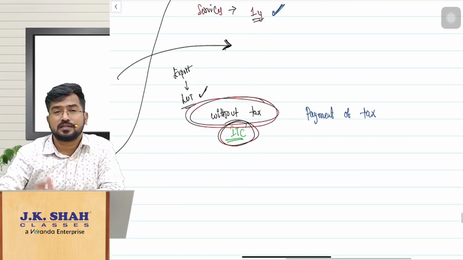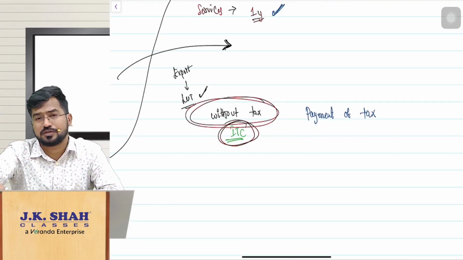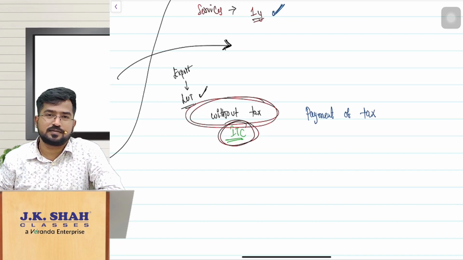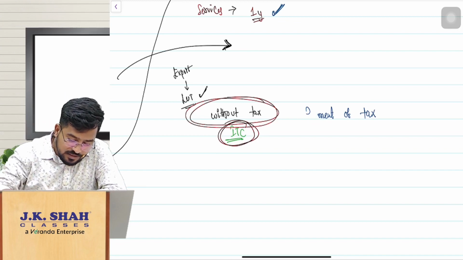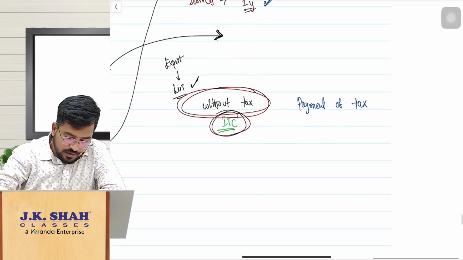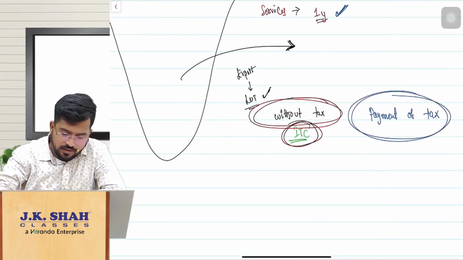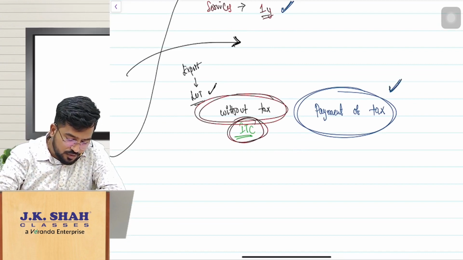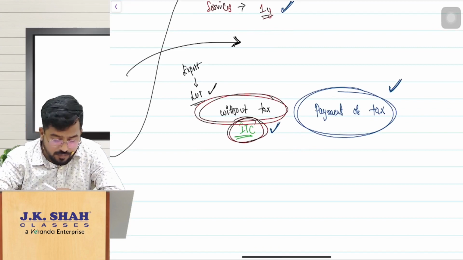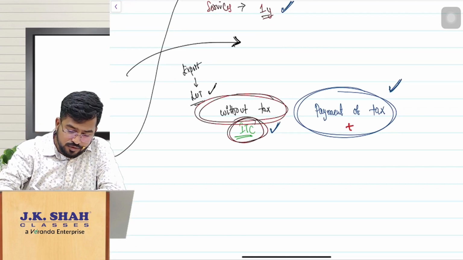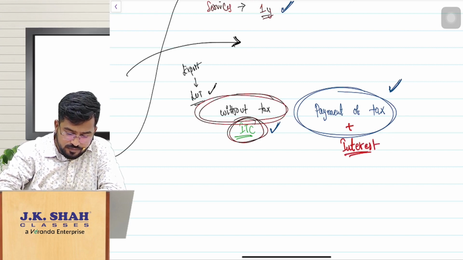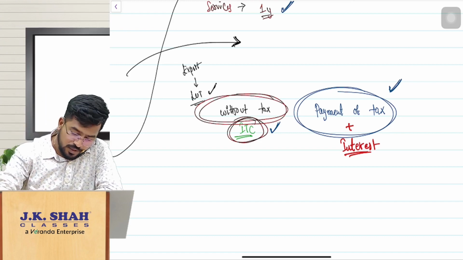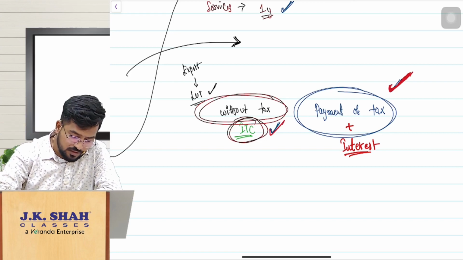Now the problem is, sir, after 3 months also I exported the goods, or after 1 year, subsequently in future, I have received the payment for services. Then, sir, can I claim this tax, whatever I have paid, as refund? Yes, you can claim this as refund, and you can claim this ITC refund also. But the problem is, while paying this tax, you should have paid interest also. Okay, that interest you don't ask refund from me. You ask refund of whatever taxes you paid, whatever the unutilized ITC.